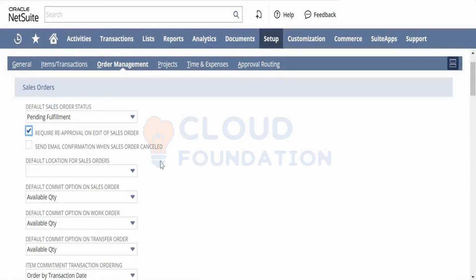So as a sales representative, I spoke with a customer and said this is going to be the 100. I put in a sales order and it is approved by my manager. However, if I go back and say I want to make it $2.95 again, whenever I make that change, I want my manager to be notified once again, because you don't want the